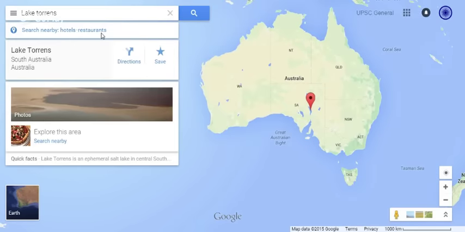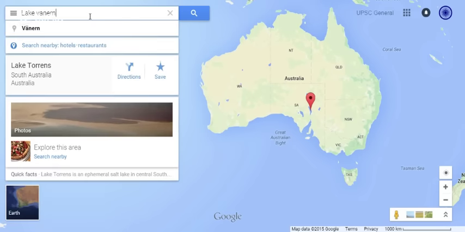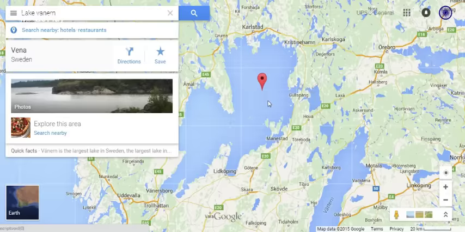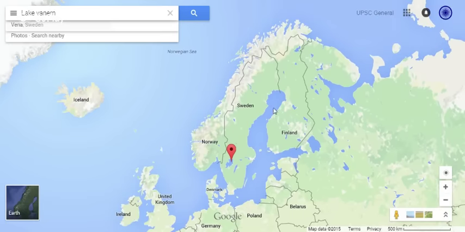Next is Lake Vänern in Sweden. On the western side of Sweden we find Norway. On the east, Finland. Sweden also does not share a border with Russia. And on the southern side we find Denmark.